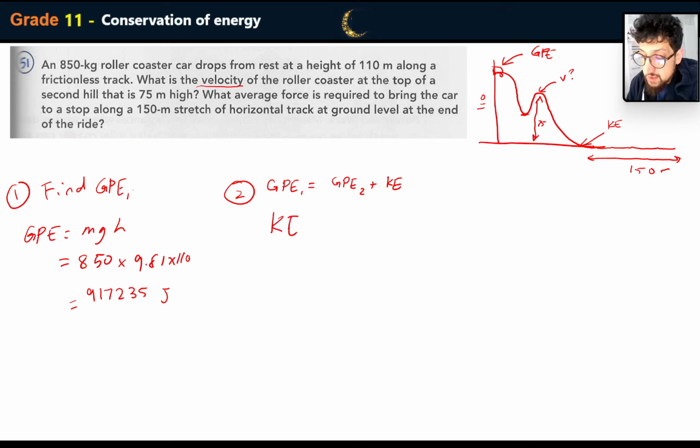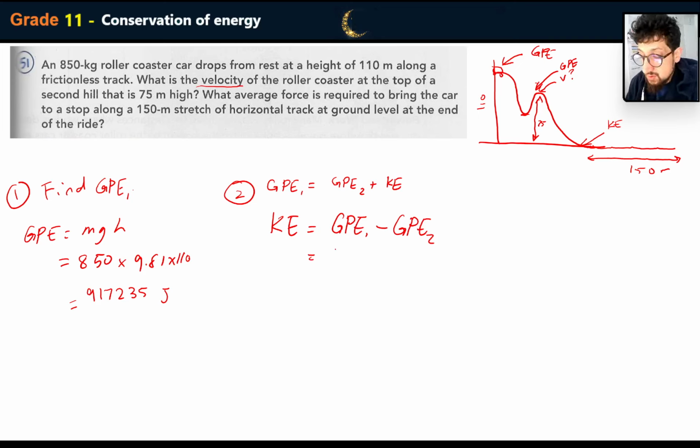So kinetic energy is going to equal GPE1, which is the total gravitational potential energy that we worked out at the start, minus the second GPE, GPE2, which is what we find over here. So there's another bit of GPE here. And this one is going to be slightly different because the height is different. Another way you could do it is just going like the height, the first height minus the second height. But I like to do it the long way just so my students understand.